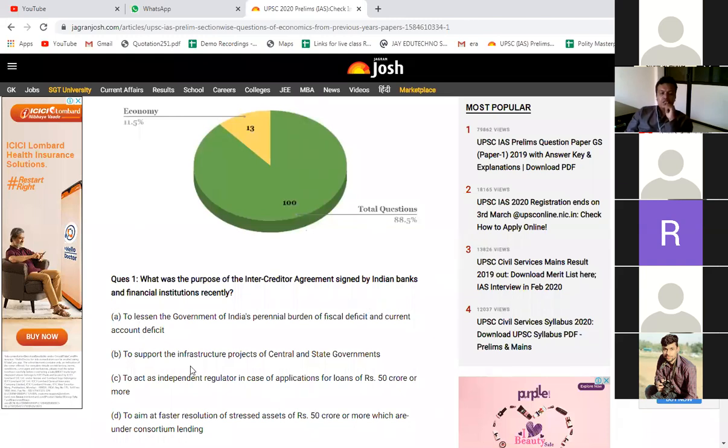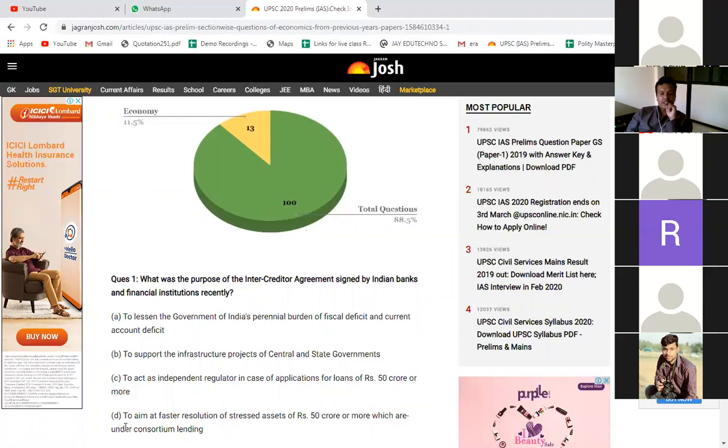Going to the second: to support the infrastructure projects of central and state governments. Third: to act as an independent regulator in case of application of loans of rupees 50 crore or more. D: to aim at faster resolution of stressed assets of rupees 50 crore or more, which are under consortium lending. So A and B you can eliminate. The answer should be either C or D.